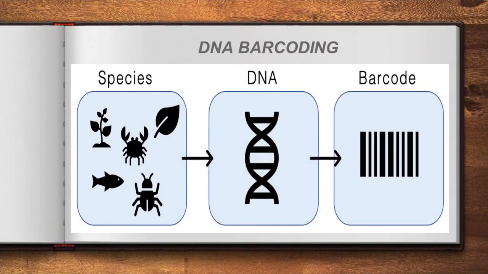The first one is DNA barcoding. Have you seen barcodes? Of course, whenever we purchase a product, there will be a barcode, right? When we go to the supermarket, a barcode scanner will be there. When they show the barcode scanner on this code, they will get all the details regarding the product.